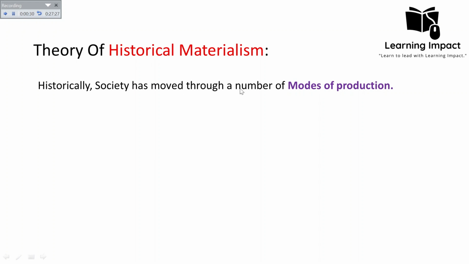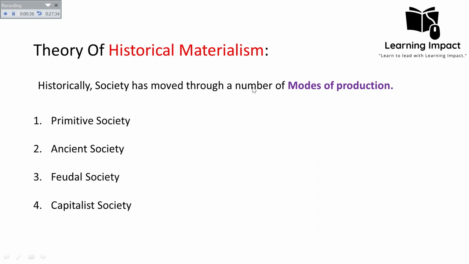The society has moved through a number of modes of production, and he identified 5 stages, which include the primitive society, ancient society, feudal society, capitalist society, and communist society. He believed that at each phase there were different means of production and relations of production, and then some kind of exploitation which led to the emergence of another society. So let's begin with the primitive society.